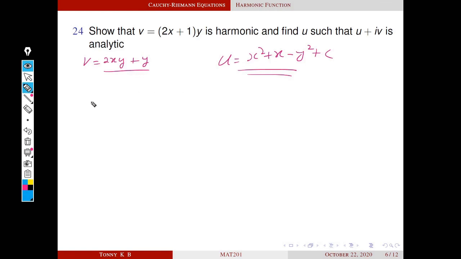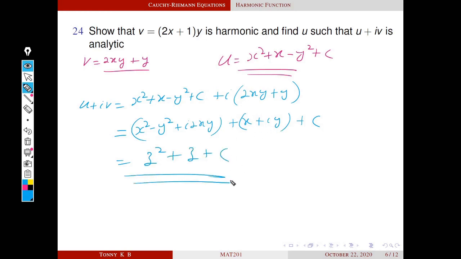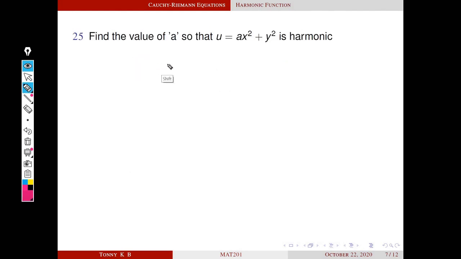So the corresponding analytic function u plus iv is equal to x square plus x minus y square plus c plus i into 2xy plus y. This is equal to, by comparing like this, so this is our z square plus this is z plus c. So this is the analytic function corresponding to this given v.